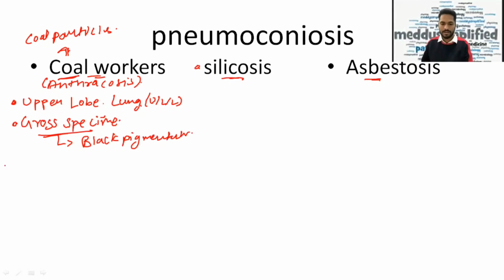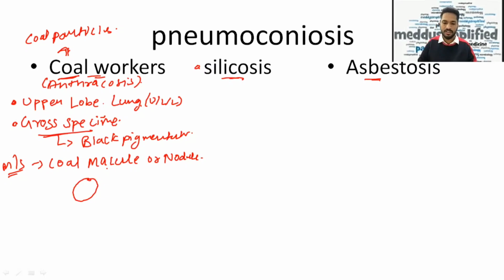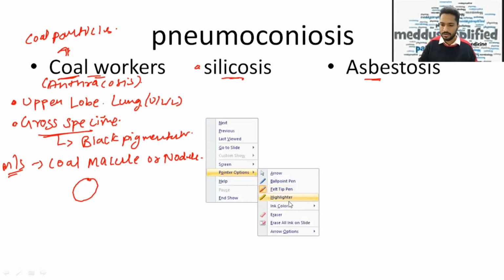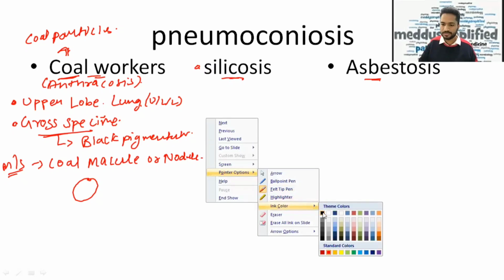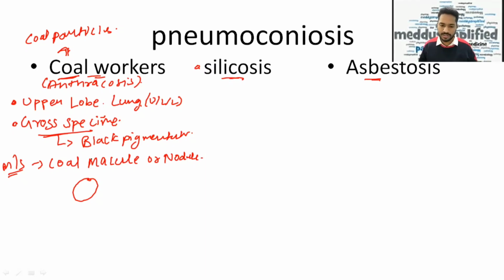Next is microscopy. What will we see? We'll see coal particles, called coal macule or nodule. So suppose this is the lung microscopy, and if we look at this, we will see black colored particles. And this is called a coal macule or nodule.